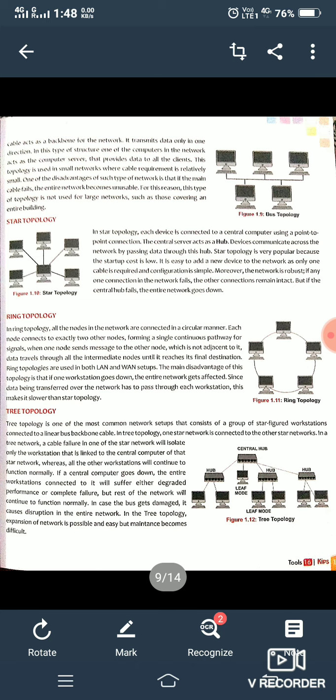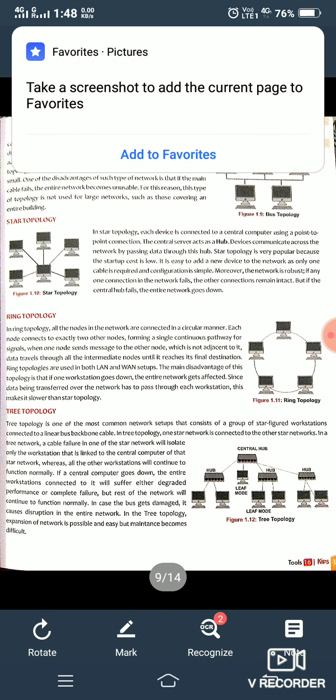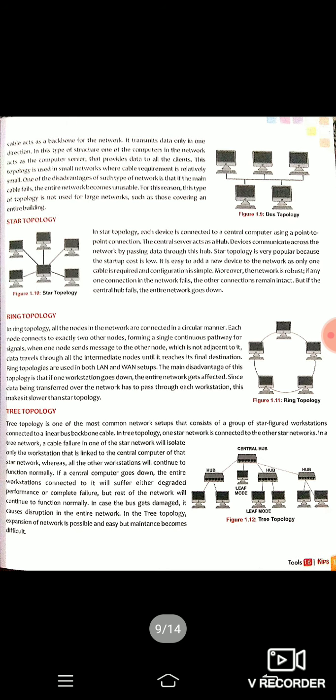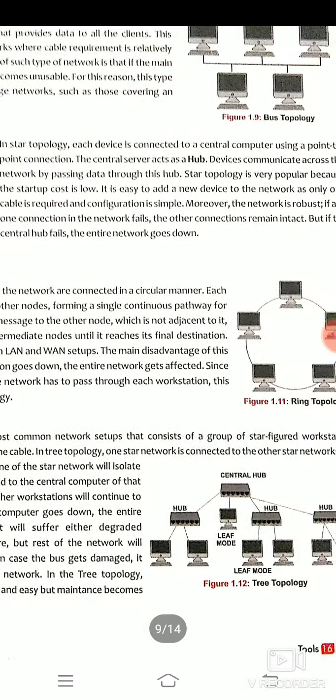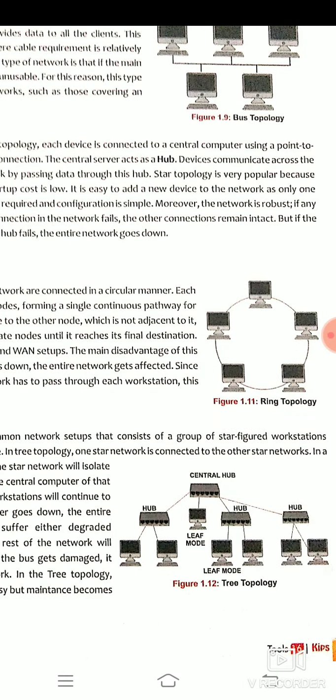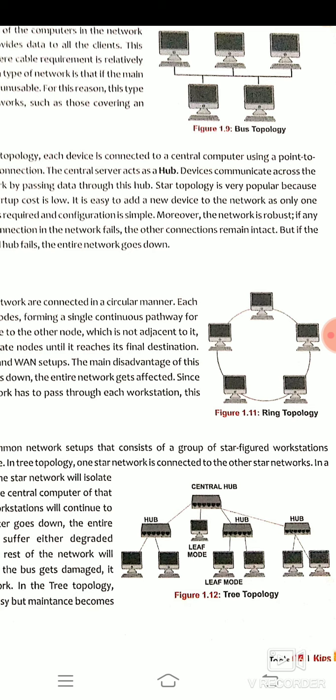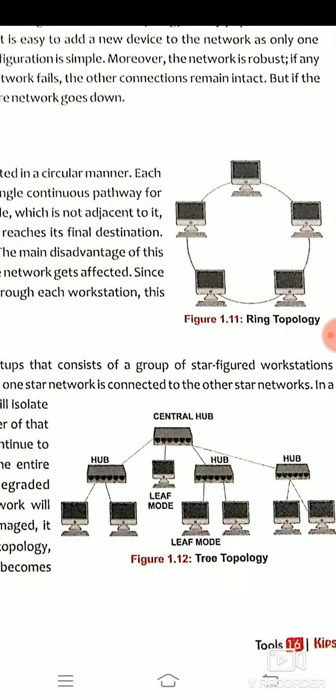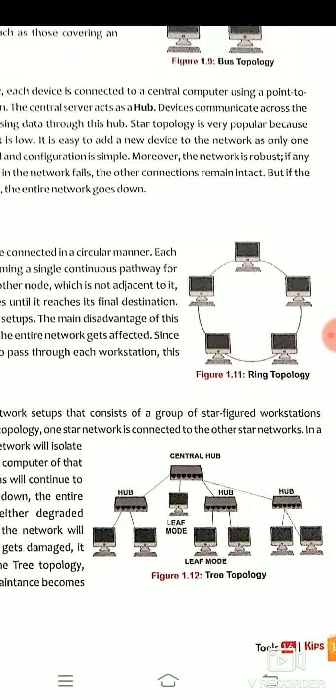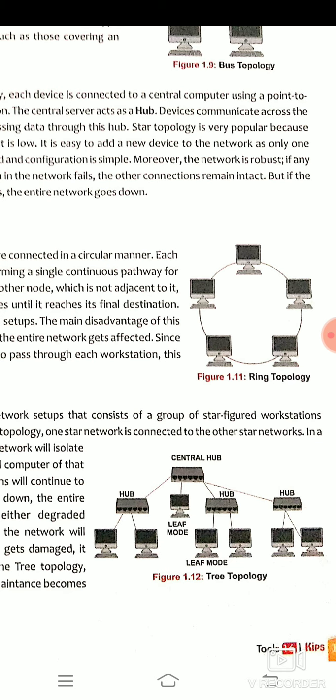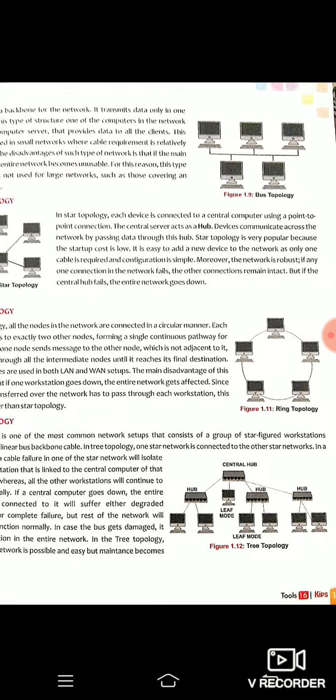Okay, next is tree topology, in which systems are connected in a hierarchical form. Hierarchical form means, here you can see in this picture, there is a central hub through which some other hubs are connected and through which all other nodes or computers are connected like a leaf. Okay, so following this kind of structure makes a tree topology.